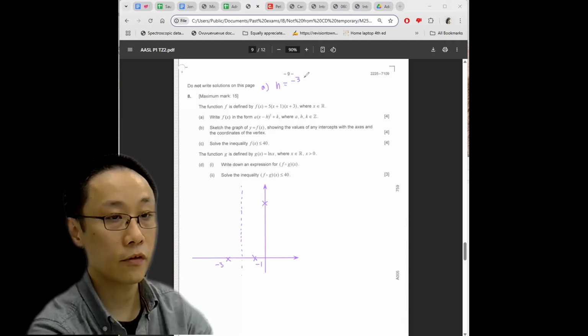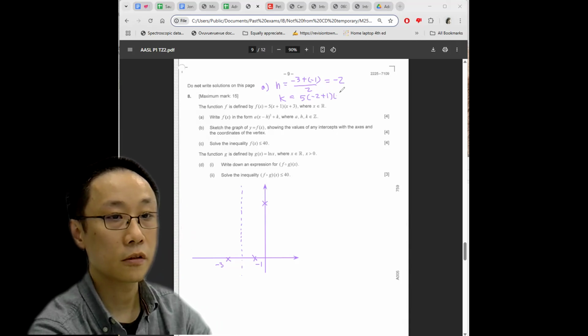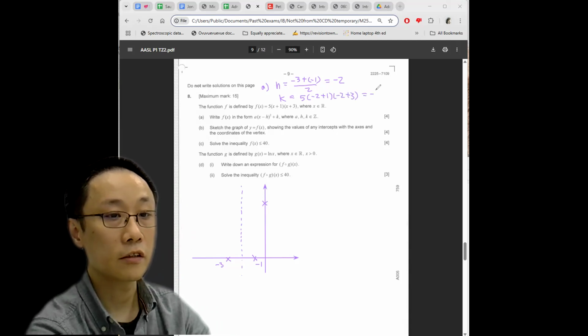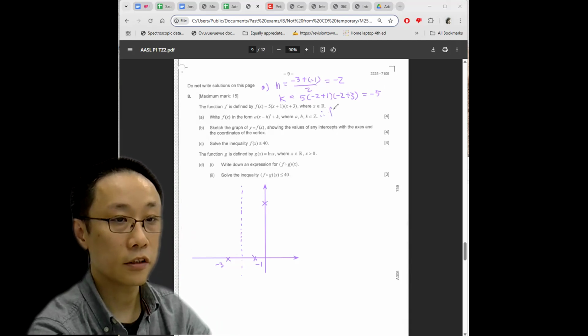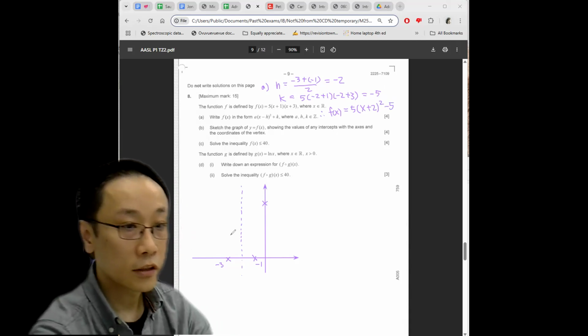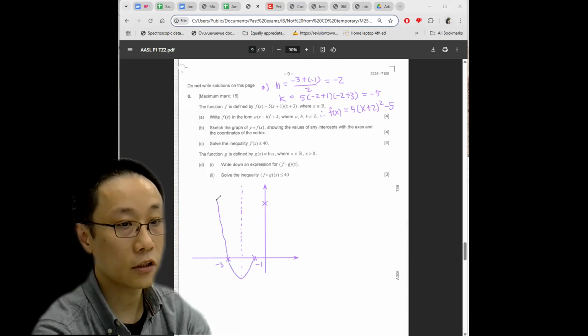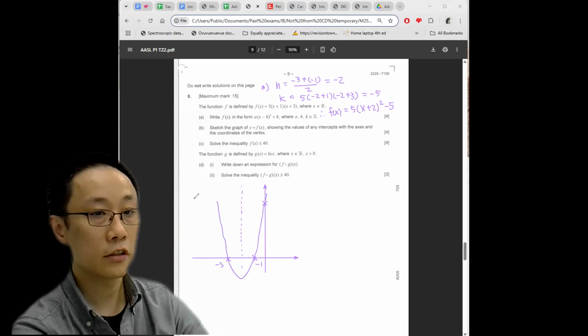So h equals -3 plus -1 all divided by 2, which is -2. And the y of the vertex, you just calculate by plugging -2 into the original, which gives you -5. Therefore, f(x) just equals 5 times (x plus 2) all squared minus 5. Easy 4 marks. Sketch your graph again, easy marks, because if you don't know how a quadratic looks like, then you have a serious issue. Too much brain rot from using GDC.